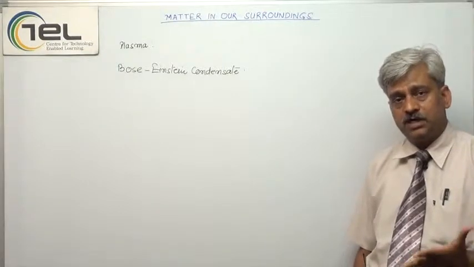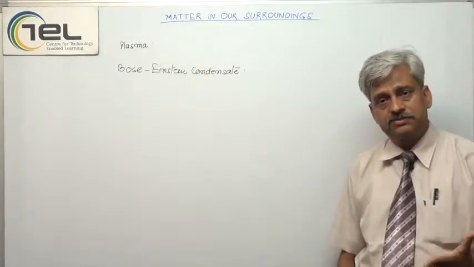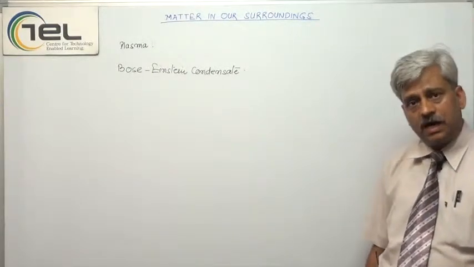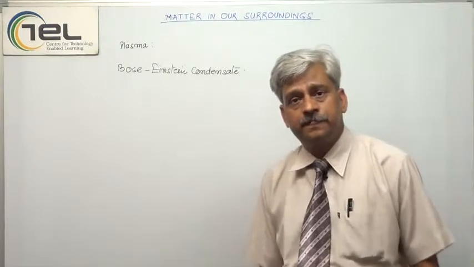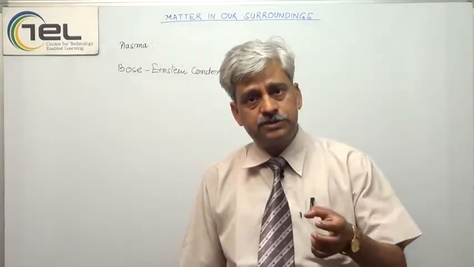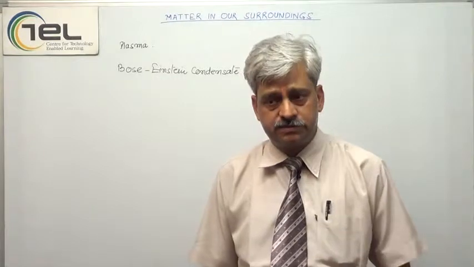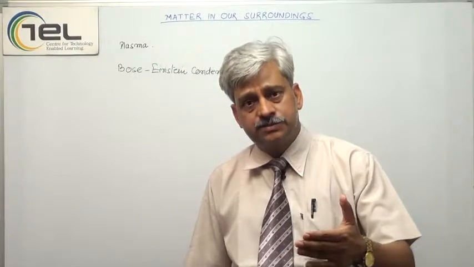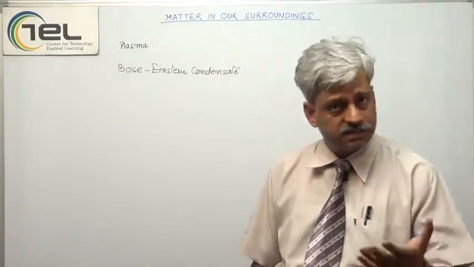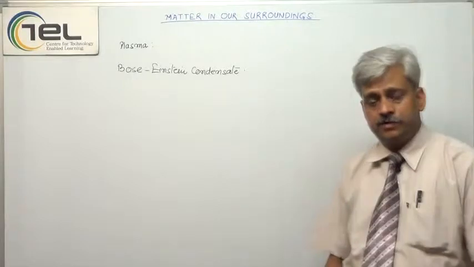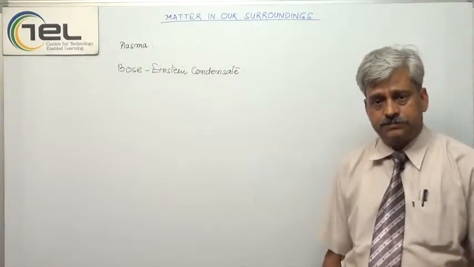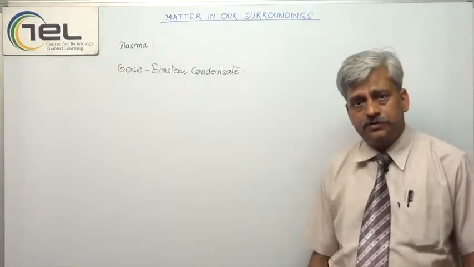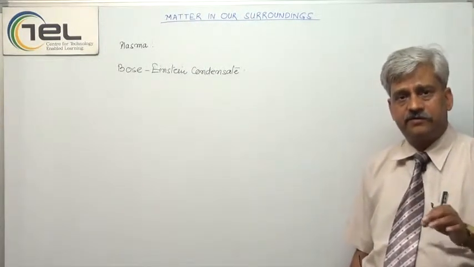So the thought is, what are the factors on the basis of which we say that this is a different state of matter? They are the constituents and the force among the constituents. That force among the constituents also leads to the degree of freedom. That is a new term for you, I think, because degree of freedom is not yet explained at your level, but I am giving you a simple understanding of it.